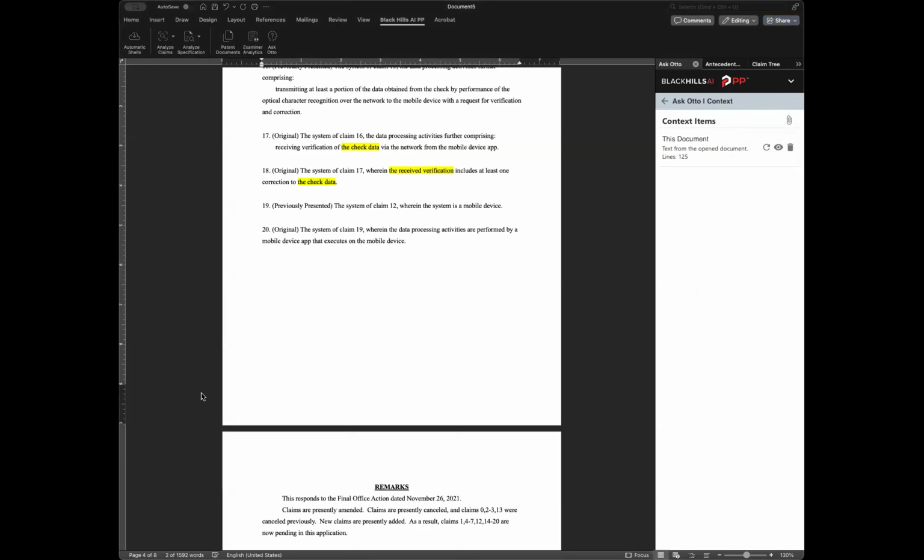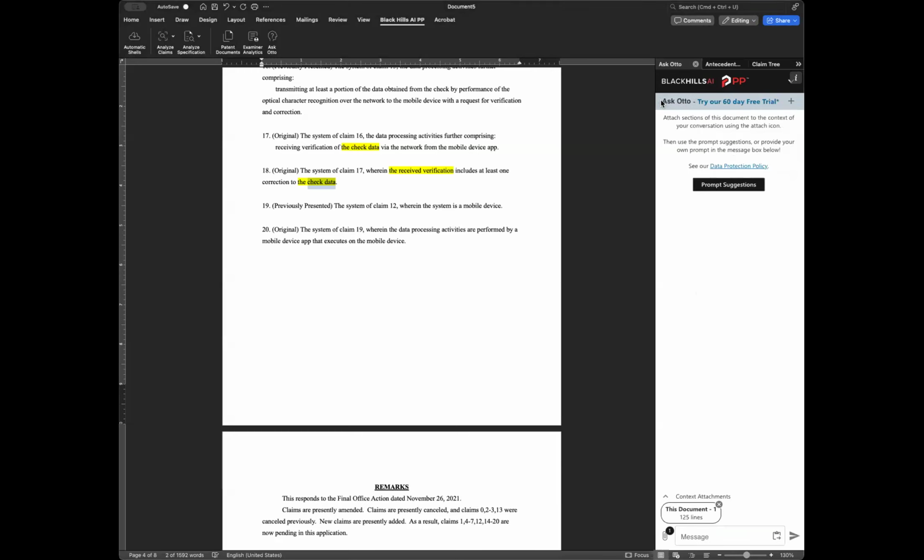Another thing you can do is add context by dragging and dropping documents into the message prompt. So let's go back to the message prompt, and I'm going to drop in the office action. Let's drop it right in here, and then I send it.